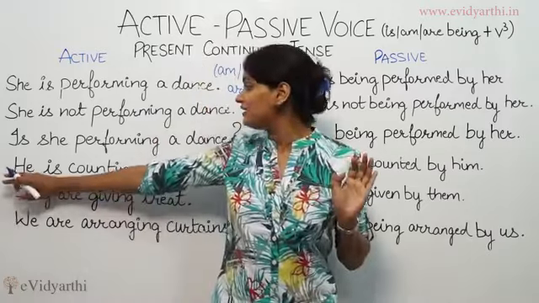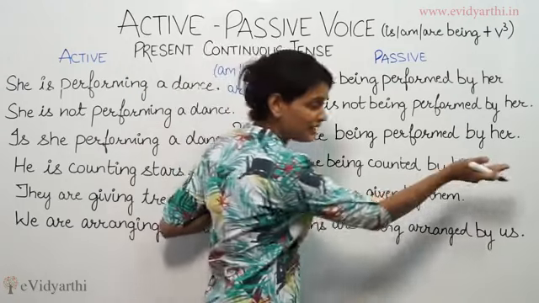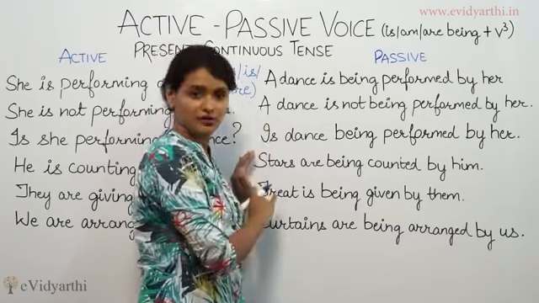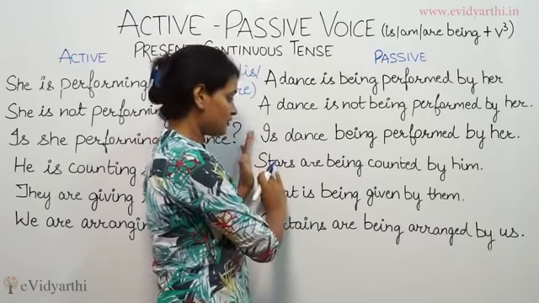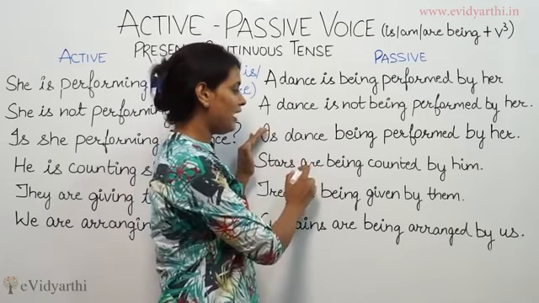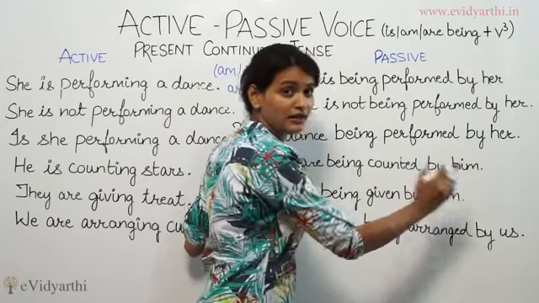Right? Because here the subject was singular, so the subject becomes him, and the object comes at the head of the sentence in this construction. So the object was plural. That's why here we have kept are being. The stars are being counted by him.